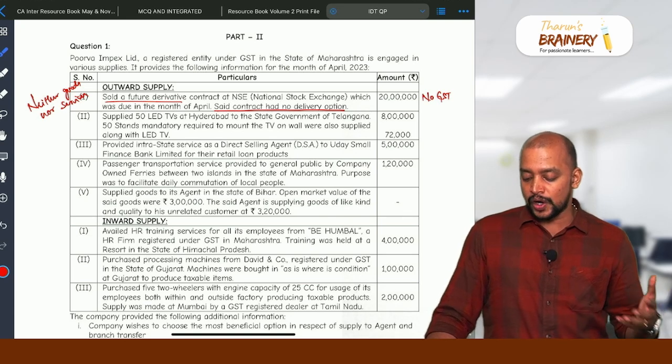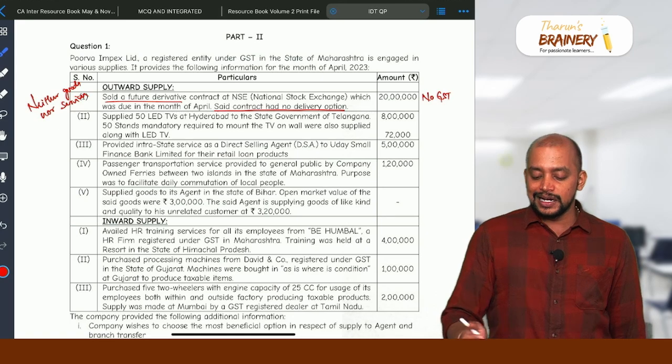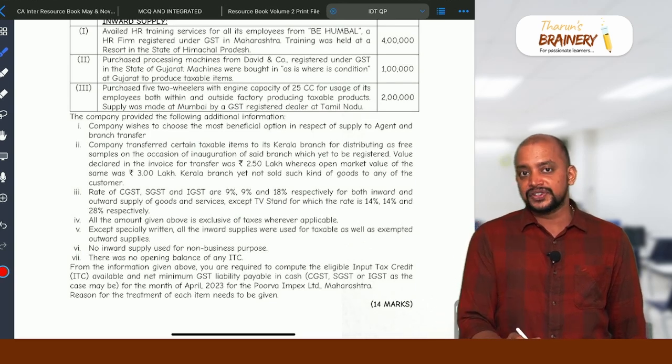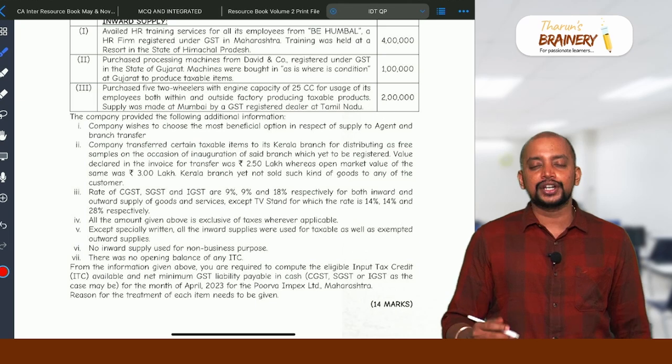50 stands mandatorily required to mount the TV on the wall were also supplied along with the LED TV. So the LED TV and wall mount will be naturally bundled in the ordinary course of business, and they have given the rate of GST below. Rate of GST 9, 9 and 18 respectively for both inward and outward supply, except the TV stand, for which the rate is 14, 14 and 28%.